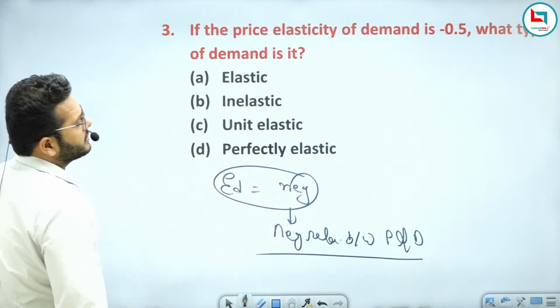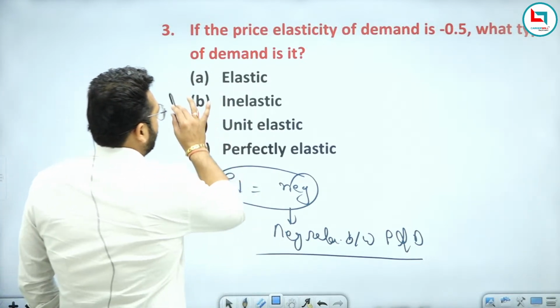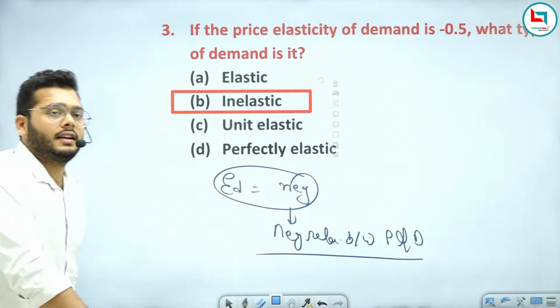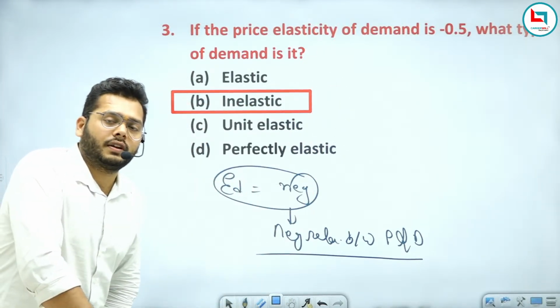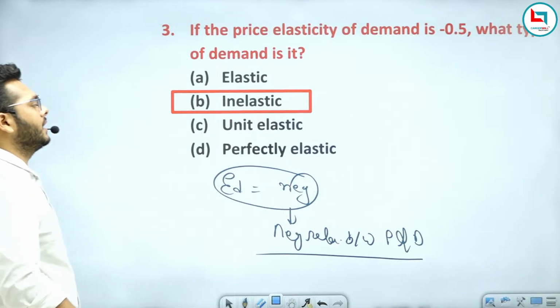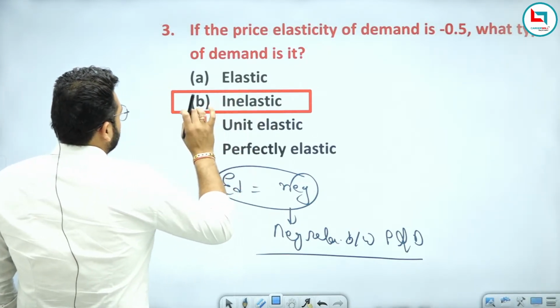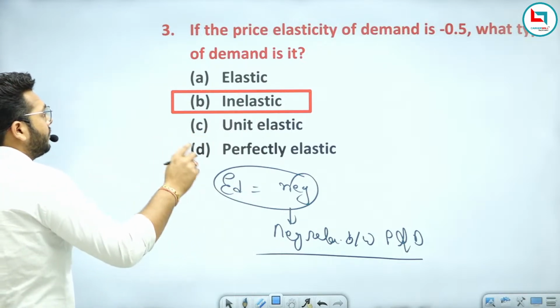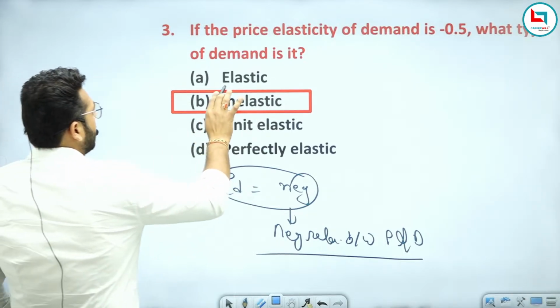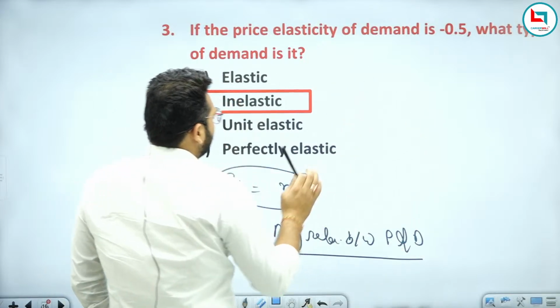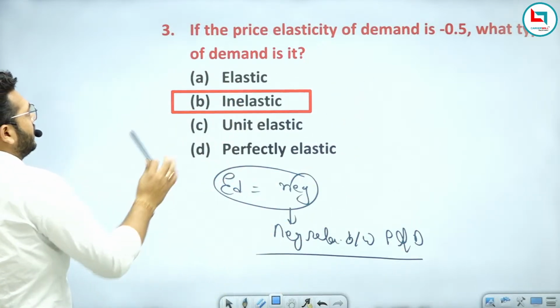So if elasticity of demand is 0.5, what will the answer be? This is inelastic. Why? Because elasticity of demand is less than 1. If it is equal to 1, it means unit elastic, but it is less than 1, that is why we call it inelastic. If it is more than 1, we can say it is elastic. But here 0.5 is less than 1, that is why the answer is inelastic.